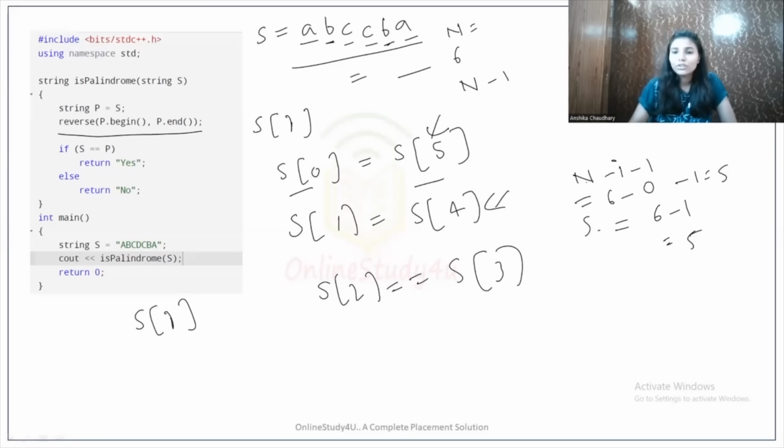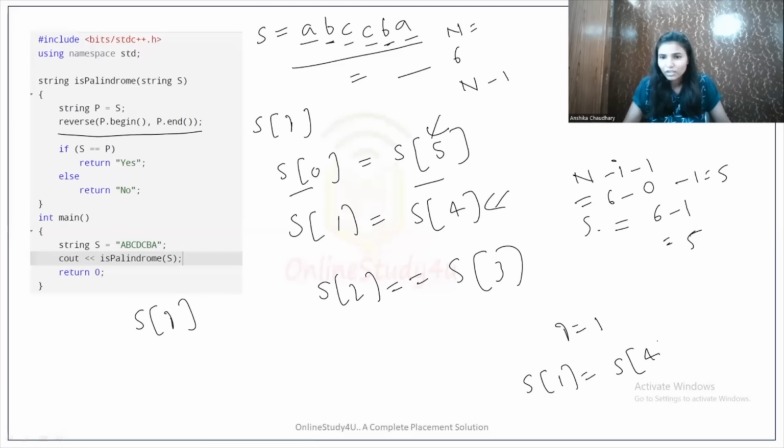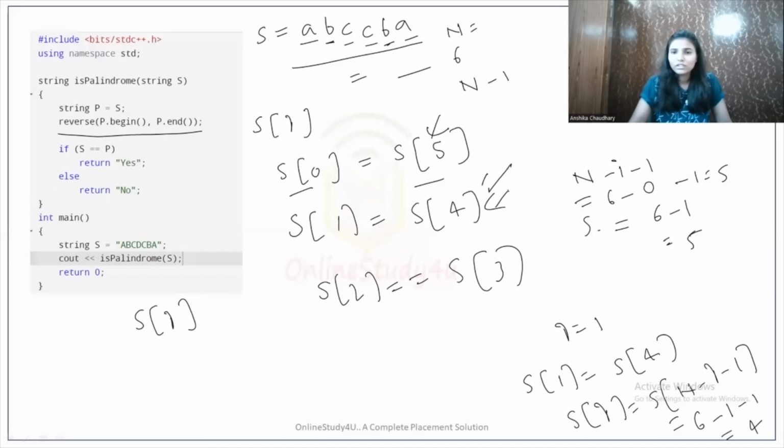Okay. Then for the second element, if i equals 1, as the index starts from 0 only, so to check the second element, i value will be 1. Now we will check if s of 1 equals s of 4. So what does it mean? Like s of i equals s of n minus i minus 1. n is 6, i is 1, and minus 1, so it will be 4. So this is well suited here.